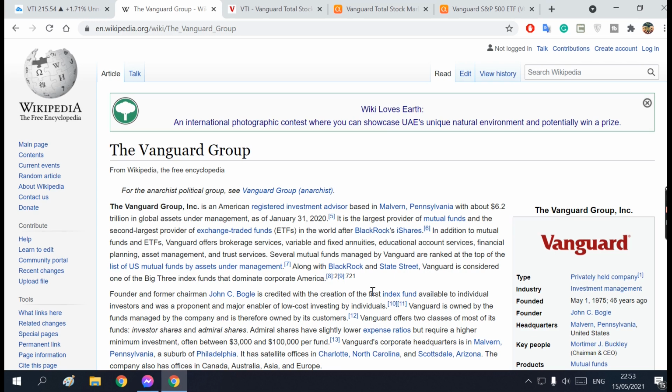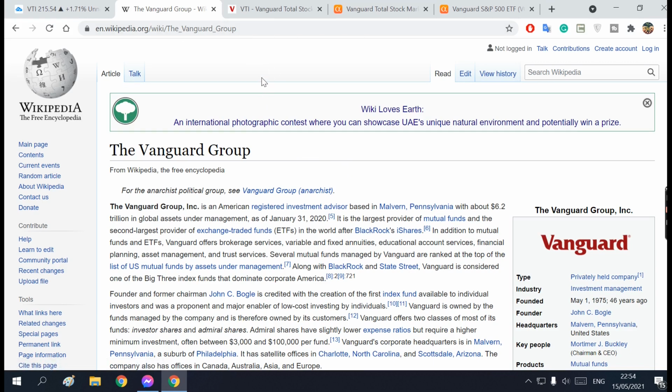Vanguard is considered one of the big three index funds that dominate corporate America. So this is a quick briefing about what the Vanguard Group is. It is one of the largest investment advisors in the world, a big company really focusing on stocks and money management and all this good stuff.